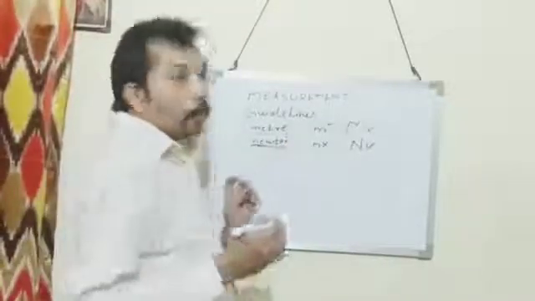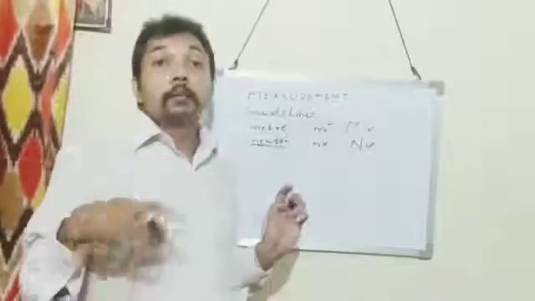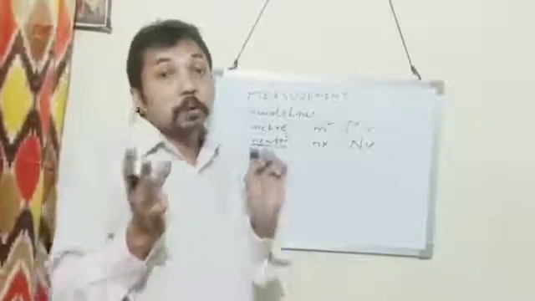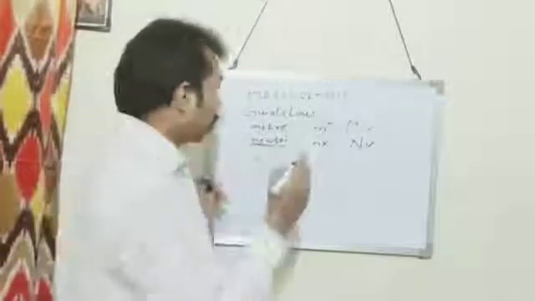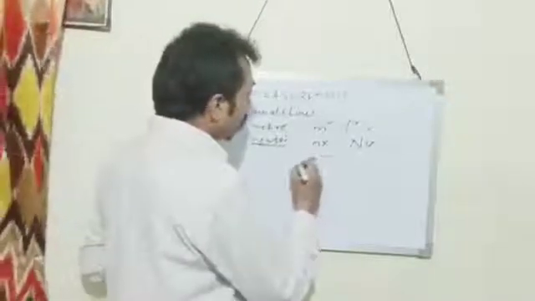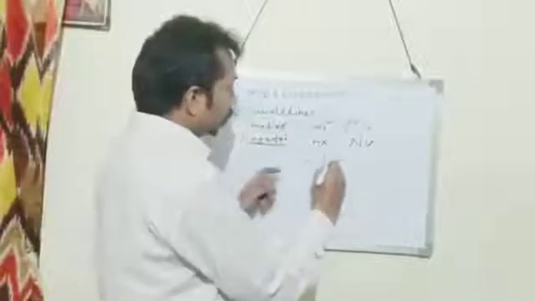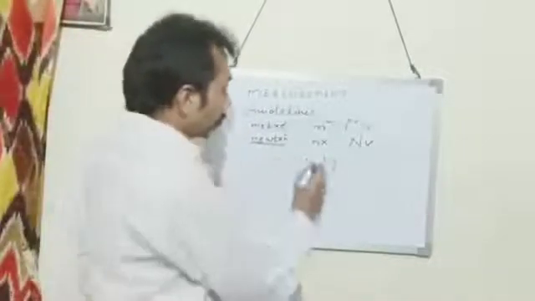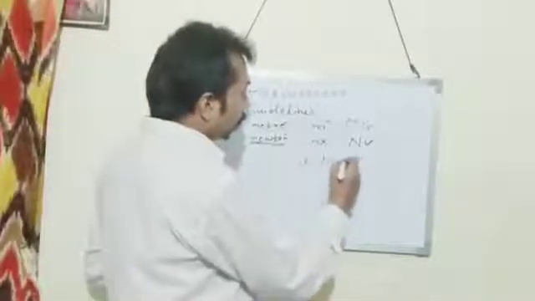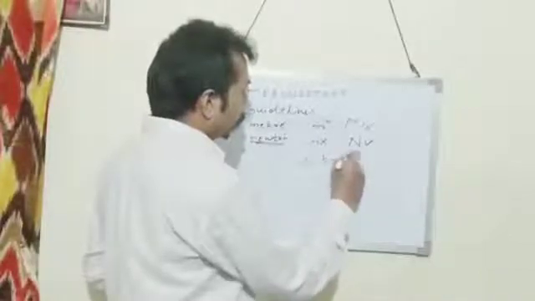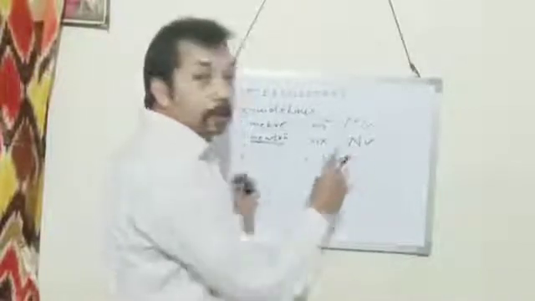Then when we write the unit in plural form, don't use S. For example, 10 kilogram. This is plural, but we write only 10 kilogram. We don't write 10 kilograms. If we write this S, then it is wrong.